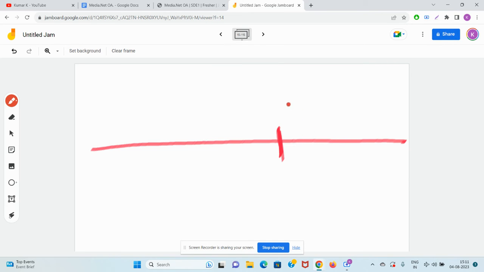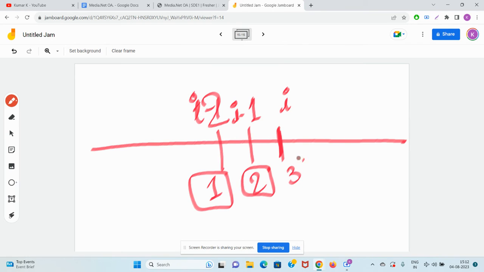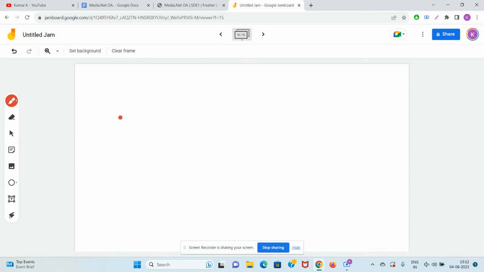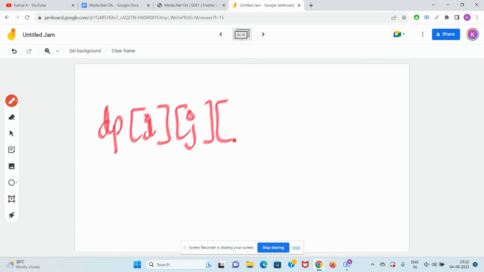So if you are at index I, this is I minus 1, this is I minus 2, and inside this are 1, 2, 3. Can you imagine what will be the value for dp I j k? What will be the formula for this? Let's try to make the formula. Let's say our k was 3.